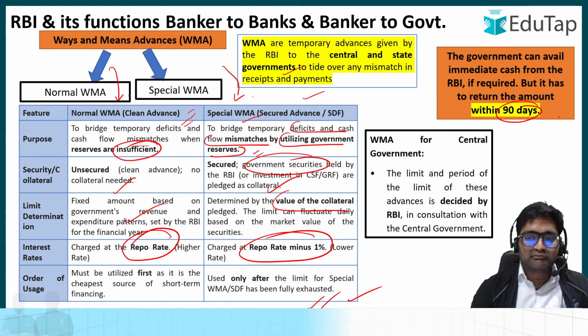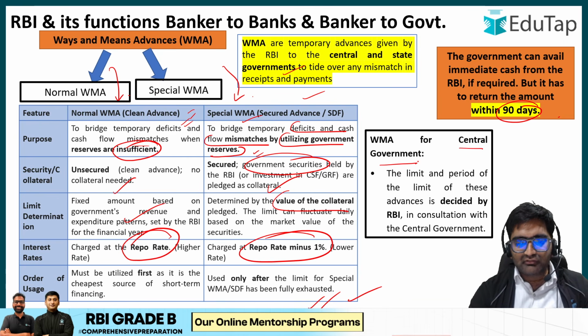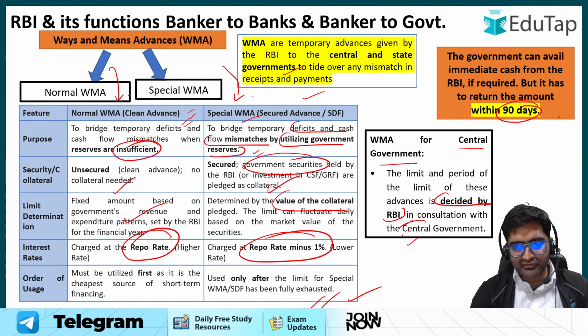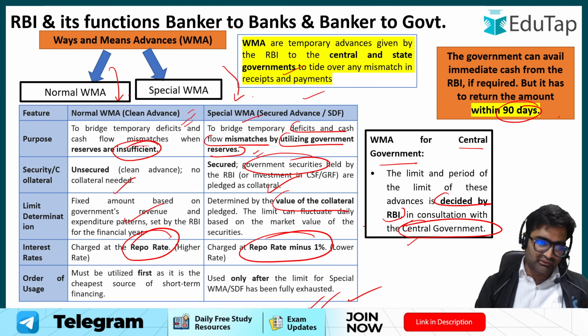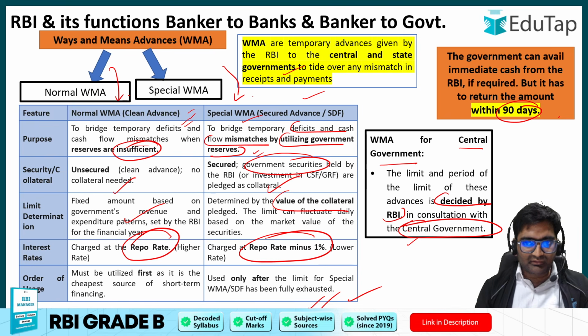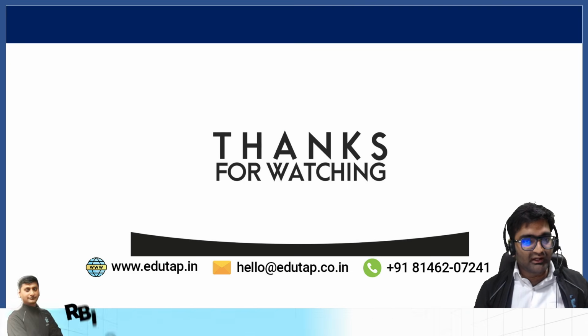Is that clear? So for ways and means advances for the central government, the limits are actually decided by RBI in consultation with the central government, as we have seen in the previous slide. A question came on that. So you should know about the specific yearly limits that the governments utilize. Okay, so those were the things we had to discuss.